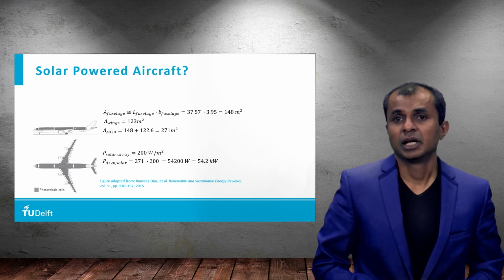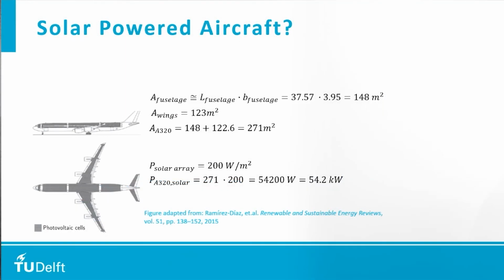So let's take a hypothetical example where we take an aircraft, say for example, something like a twin aisle aircraft, and we cover it with solar cells, and let's calculate the amount of energy that can be generated. And what you see on this slide is that with some optimistic assumptions, it can generate around 50 kilowatts of power or so.